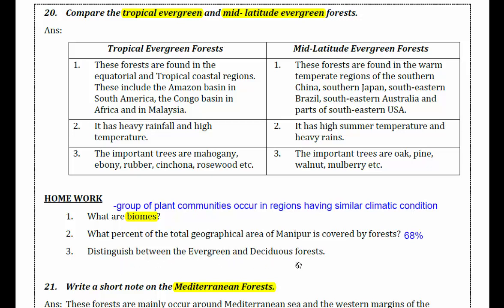Distinguish between evergreen and deciduous forests. All right, let us just revise up to here. Next class, let us start from question number 21. Write short notes on Mediterranean forests. So try to continuously revise on all these questions and answers. These questions will definitely be asked in your examination. Once again, thank you very much.